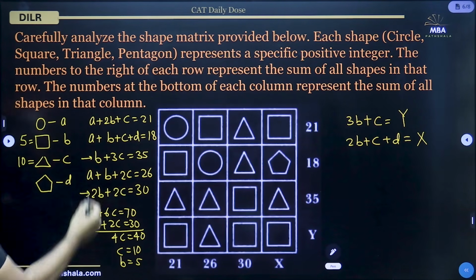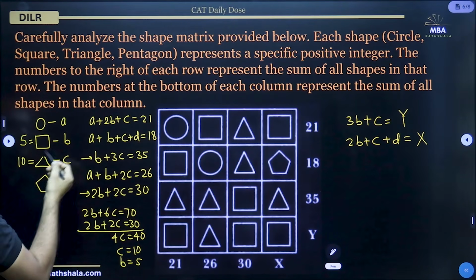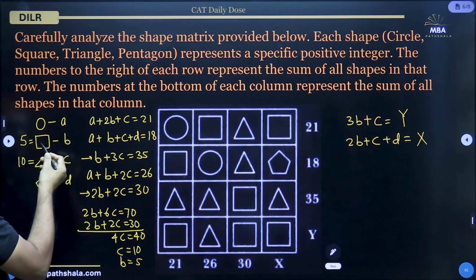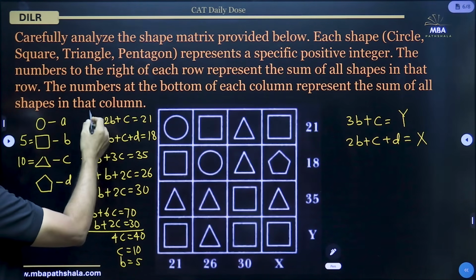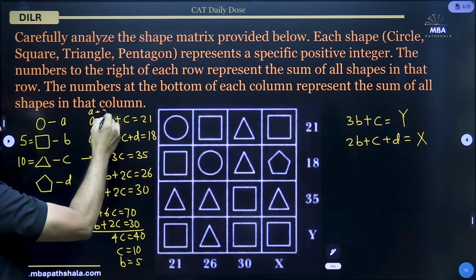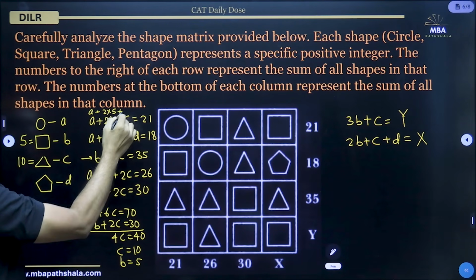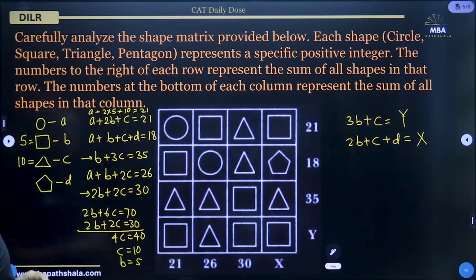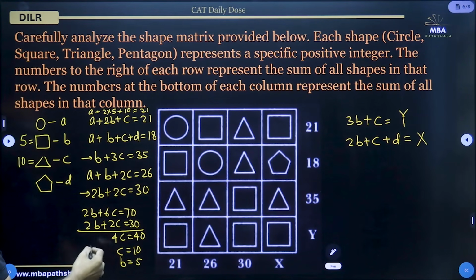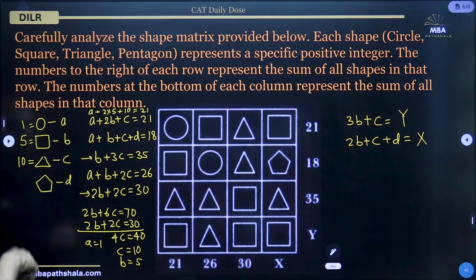And we can use the first equation to find the value of A, as we now know the value of B and C. So this will give us A plus twice of B, which is 5, plus C, which is 10, and that is 21. So solving it, we will get the value of A as 1. So A we are getting as 1, that is, circle is 1.